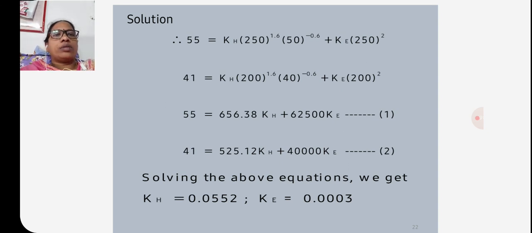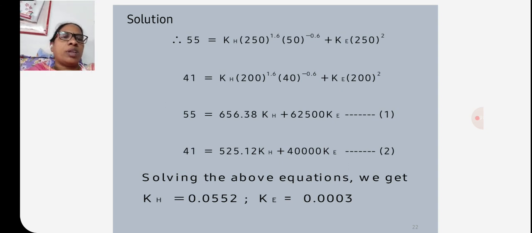55 is equal to 656.38 KH plus 62,500 KE, that is equation 1, and 41 is equal to 525.12 KH plus 40,000 KE. This is equation 2.